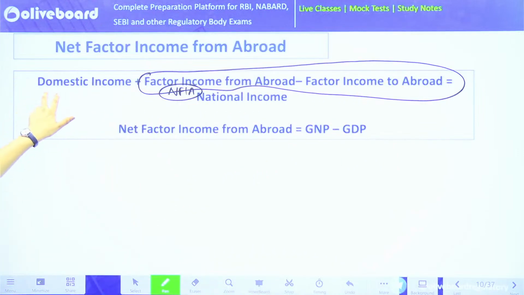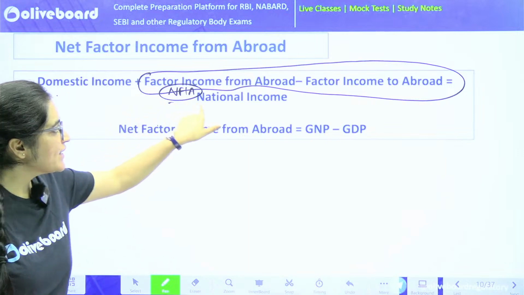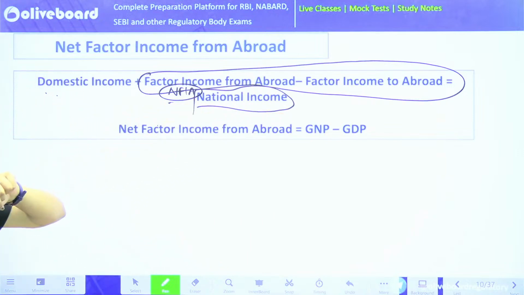And when in domestic income I add NFIA, I get a number which is national income. I hope this is clear. If not, I can explain it another way as well. But I want your participation. Is it clear? Should I be explaining it some other way?